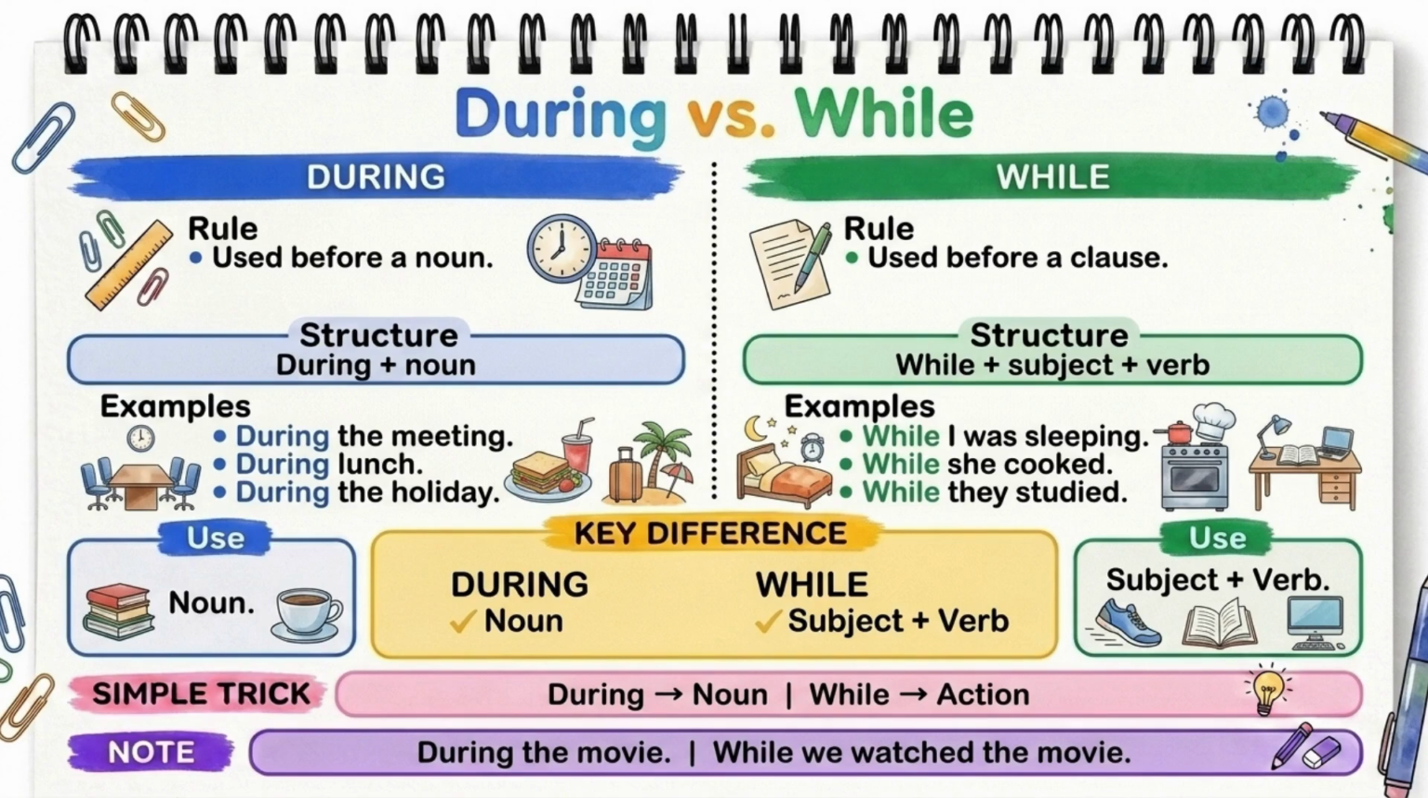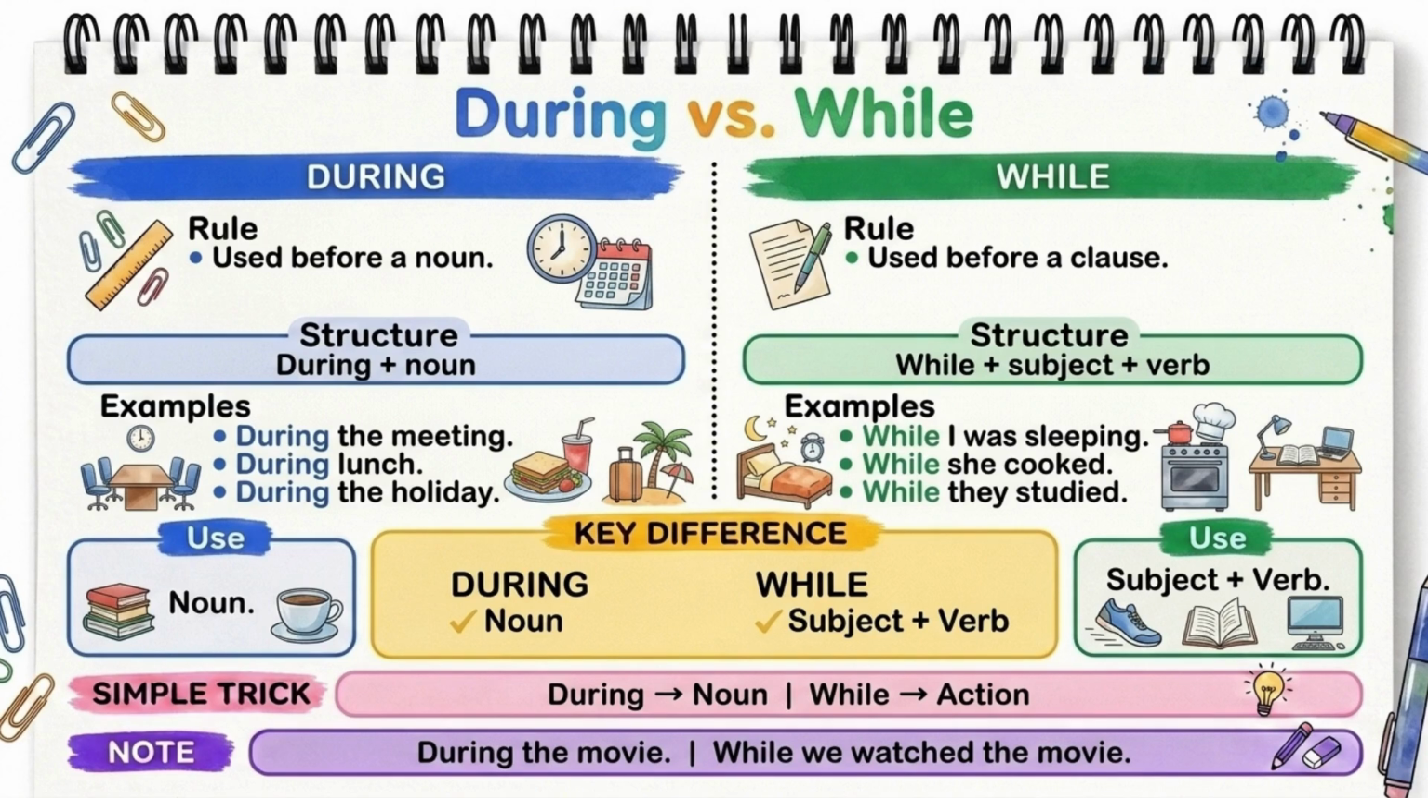Now, let's look at while. We use while before a complete clause. That means we need a subject and a verb. The structure is while plus subject plus verb. Here are some examples. While I was sleeping, while she cooked, while they studied. Each sentence has both a subject and an action.